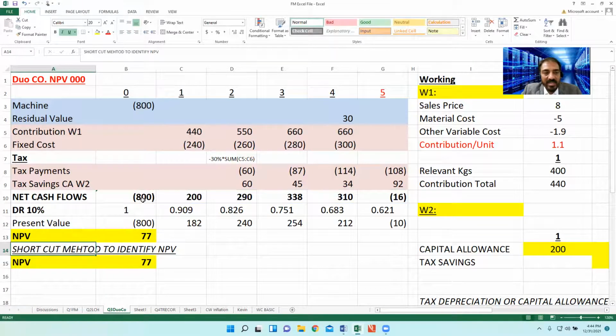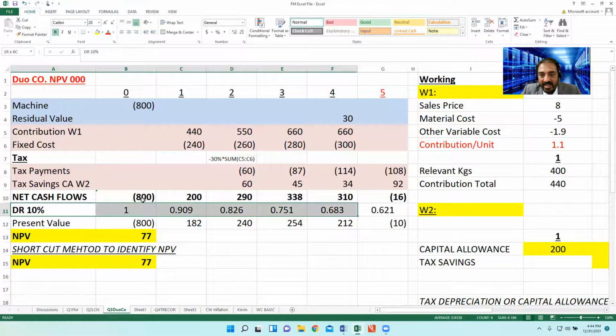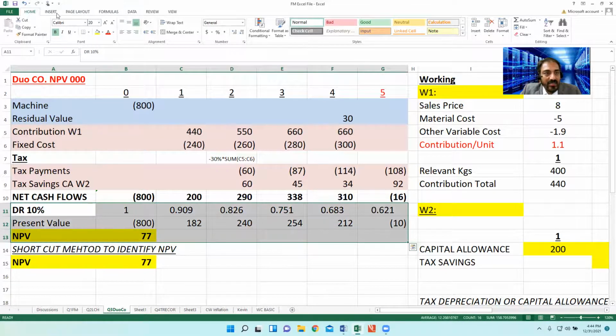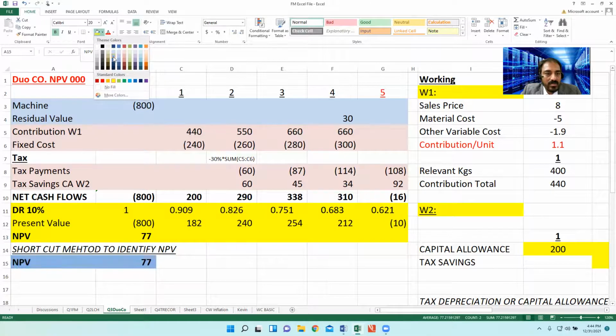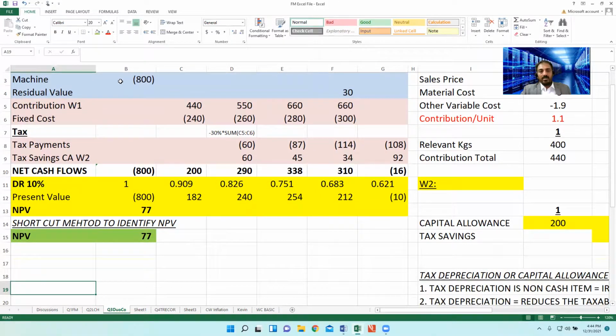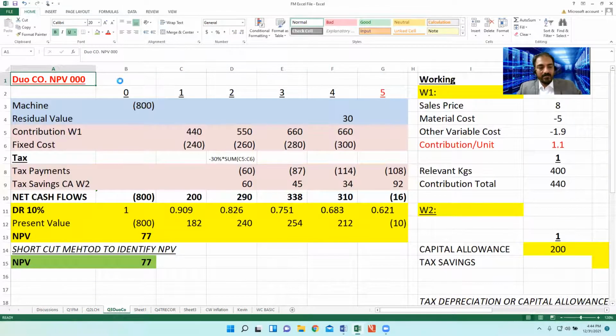So is this applicable? Yes, this is applicable, and marks will not be deducted, don't worry. Either you work out completely with this table or directly with this method. It's totally your wish. So that is the point.